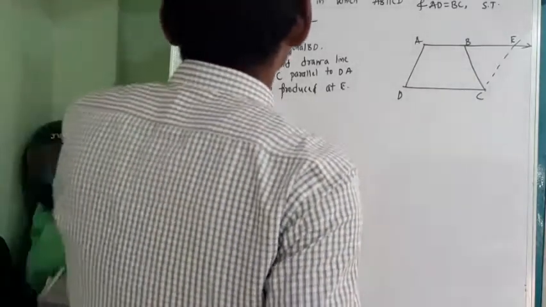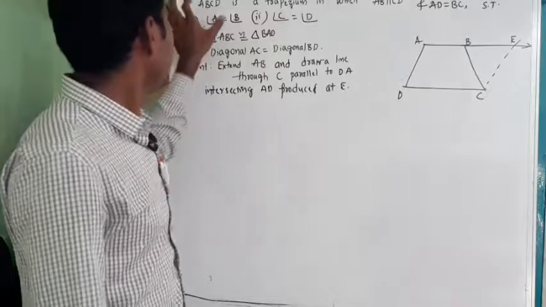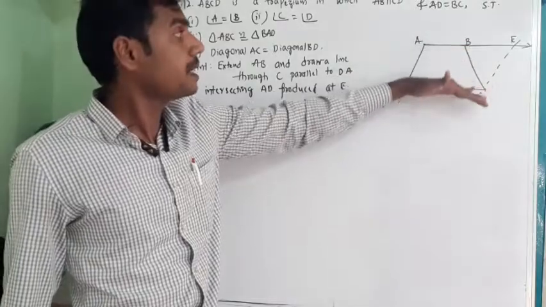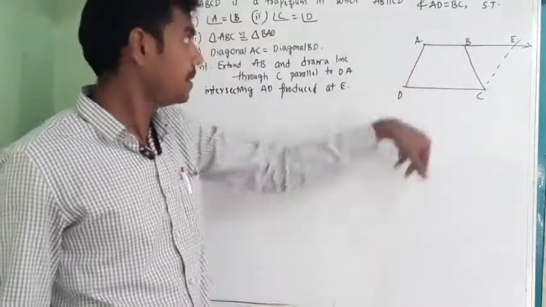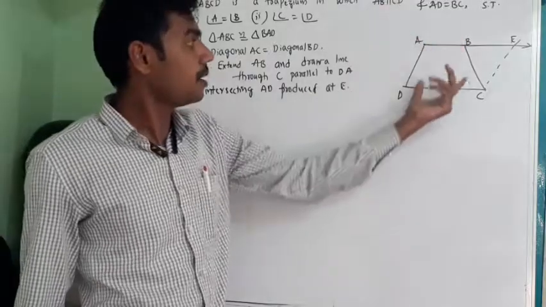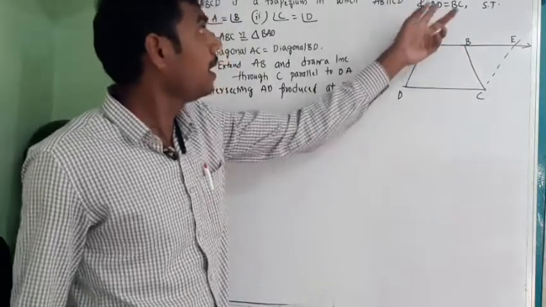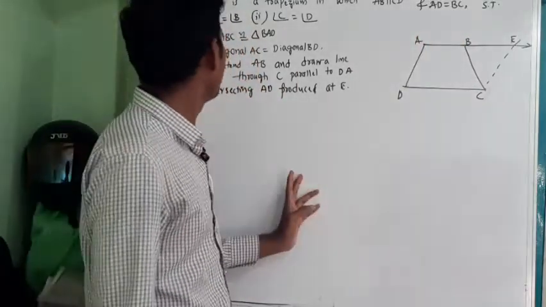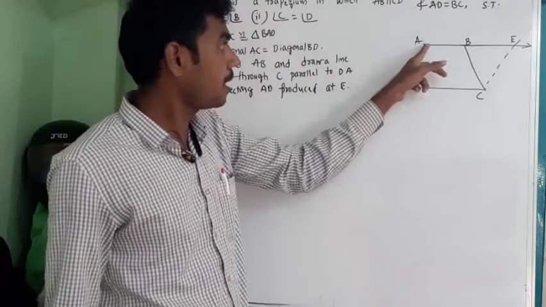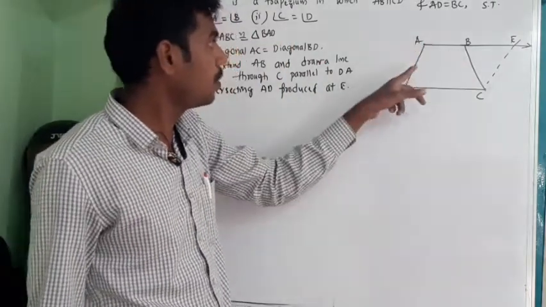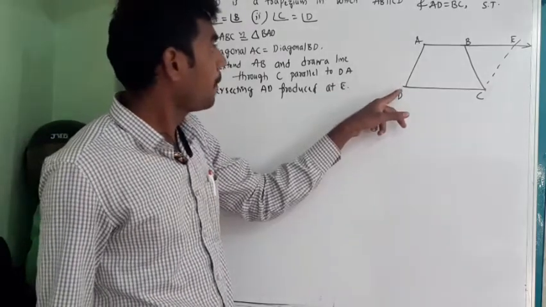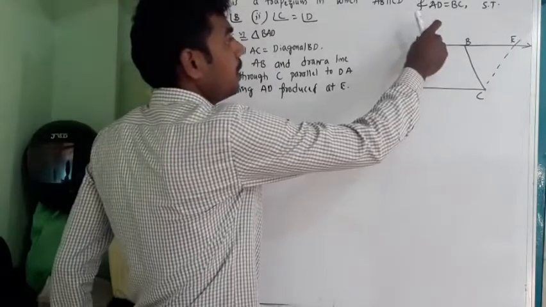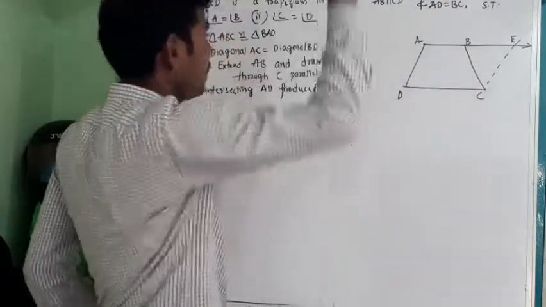Twelfth question, and this is the last question of this particular exercise. ABCD is a trapezium. What do you mean by trapezium? One pair of sides of a quadrilateral are parallel are called trapezium. So in which AB is parallel to CD, this pair is parallel, and AD is equal to BC. They have given AD is equal to BC. Show that angle A is equal to angle B, and triangle ABC is congruent to triangle BAD. We need to prove this triangle is congruent to this triangle.